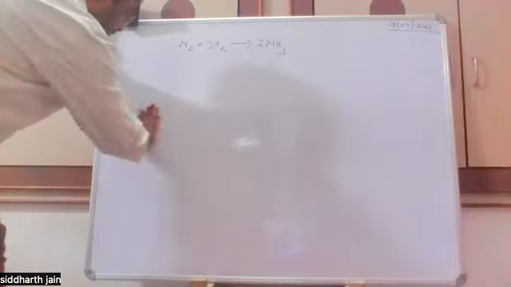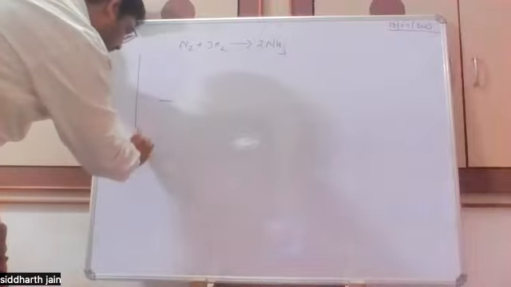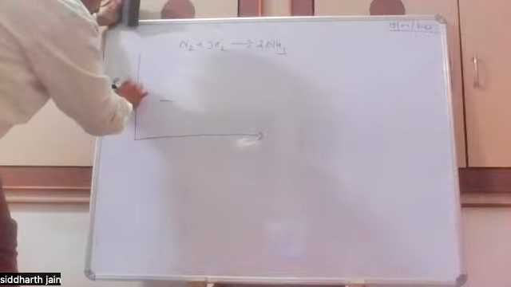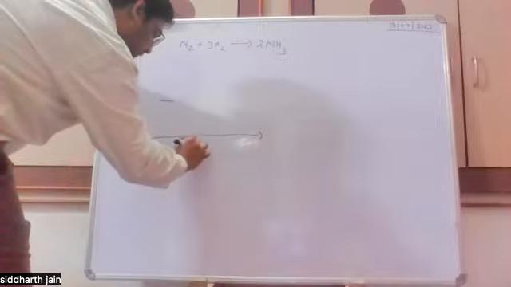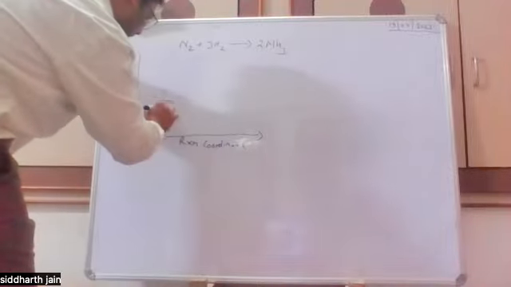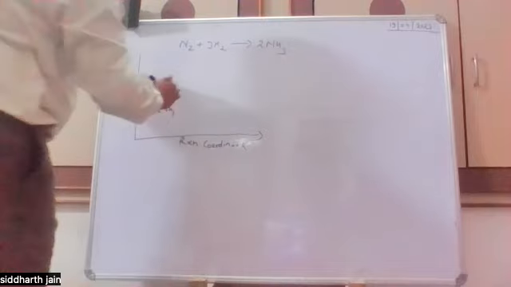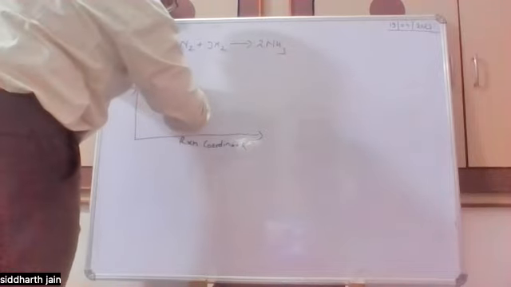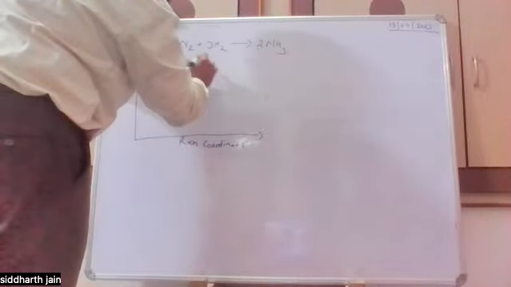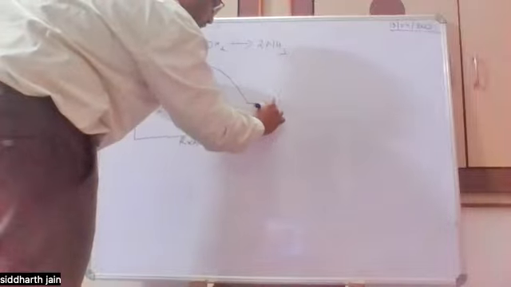If we plot this energy, for example, the initial energy with respect to the reaction progress, if it represents the N2 plus 3H2 initial energy, then they have to go through an energy change and raise their energy to this point, and after that the formation of the molecule will take place.